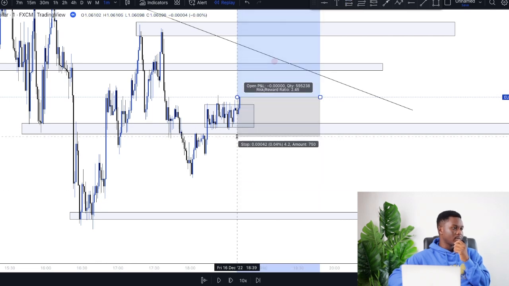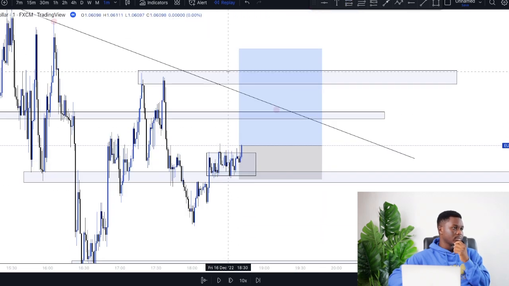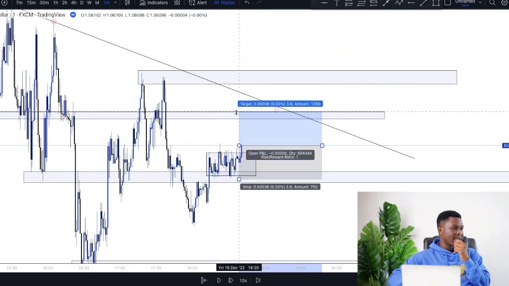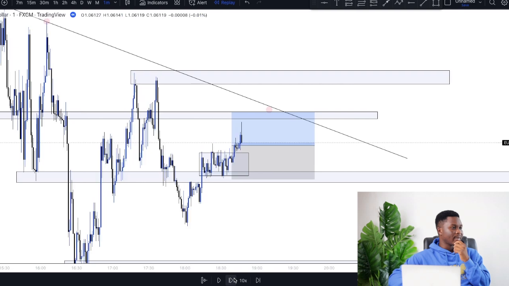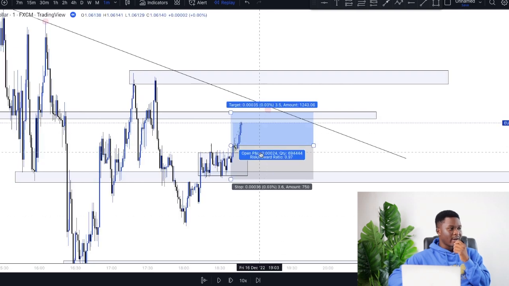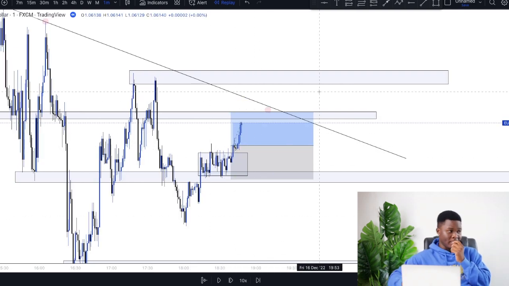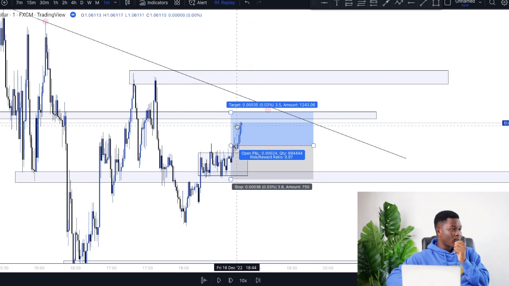Maybe wait for the market to come into these highs over here. But I'm not really interested in that at the moment, right? I'm not interested in this particular area, but this is simply one of the systems you can use, where you can draw a consolidation box in that particular zone, wait for a strong breakout, just like I have shown you, and then you take a trade. Go for a good risk to reward of 1:1.